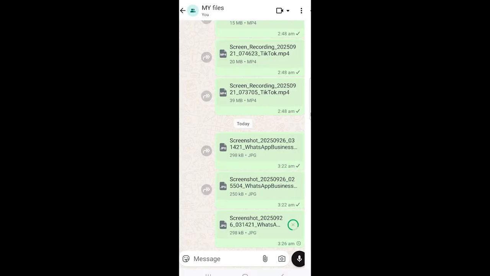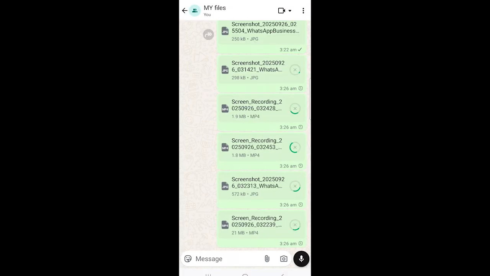and then you see send 5 documents to my file. So click on send. Now you see sending documents. Now you see sending images and videos as documents in high quality format. No compromise of video quality or image quality.